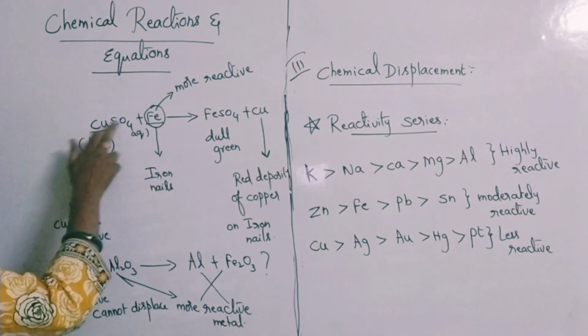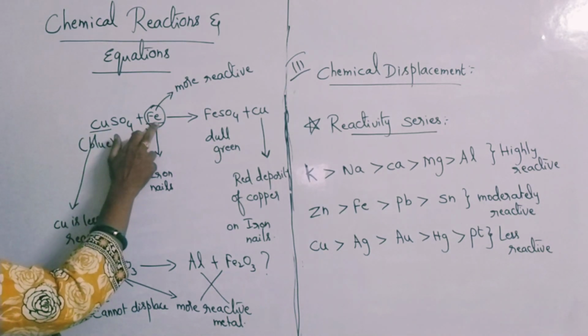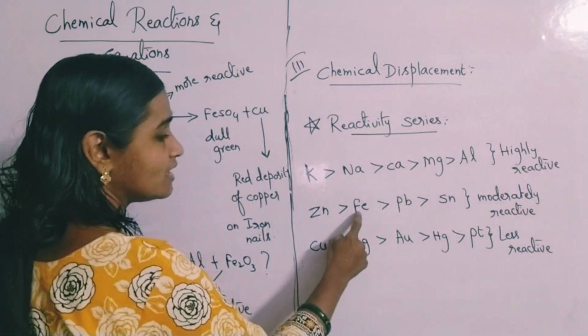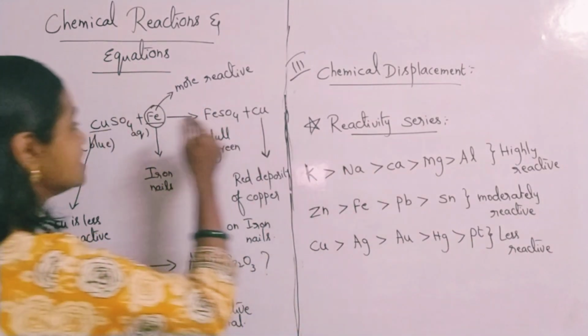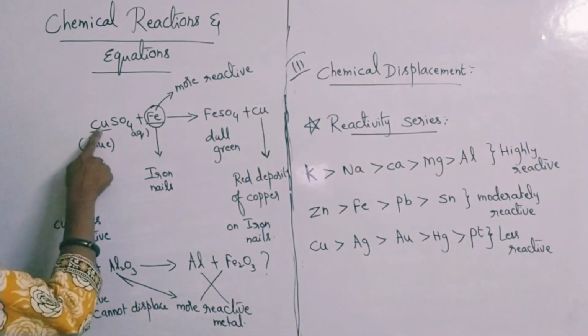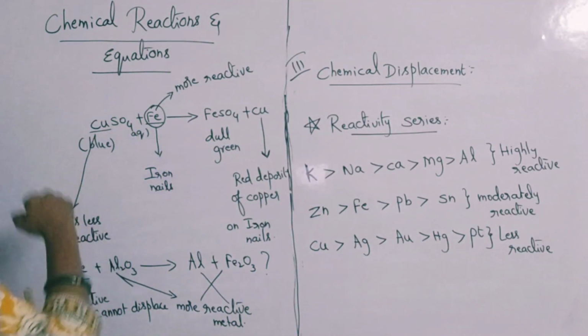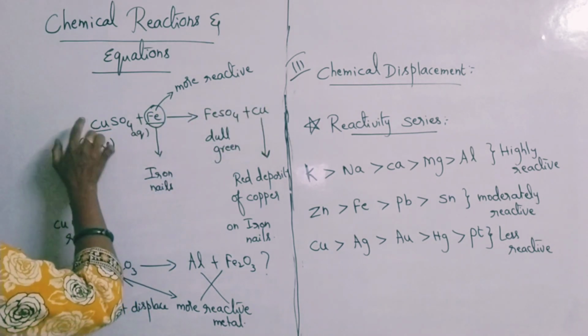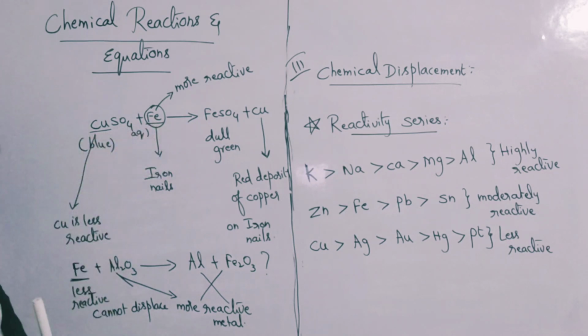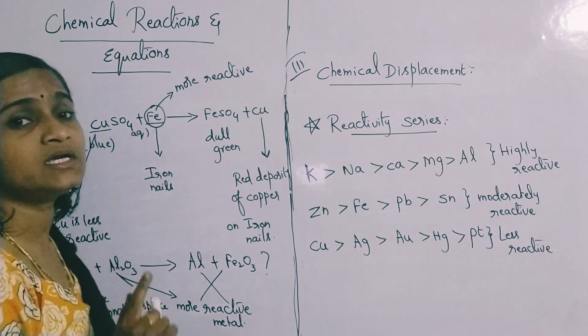Here you can see copper and iron. Iron is more reactive than copper. Iron is in the moderately reactive series, copper is in the less reactive series. So iron can displace copper, but copper cannot displace iron. If you take these two as reactants, you cannot get back these two products. Please understand the point carefully.